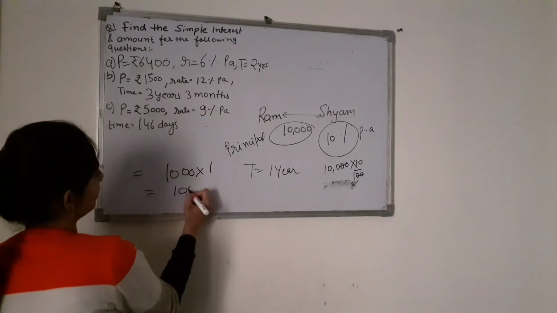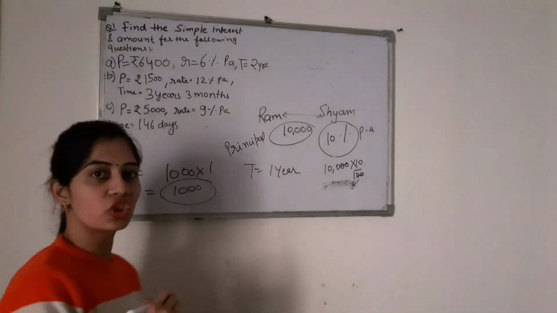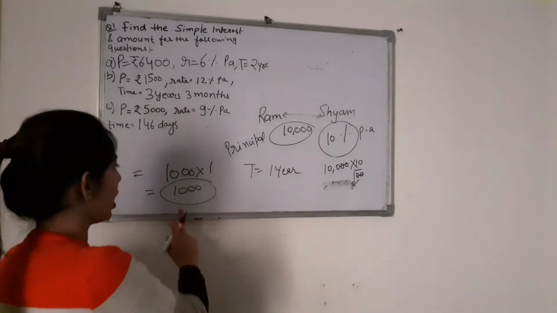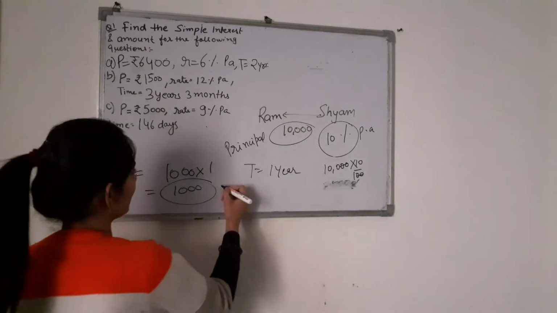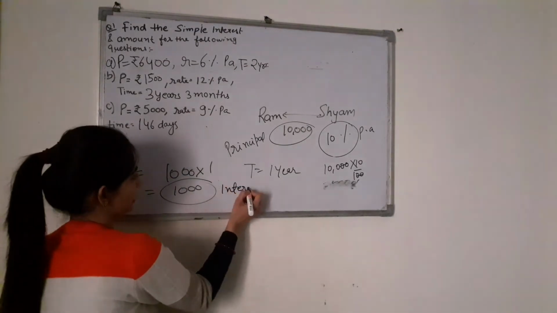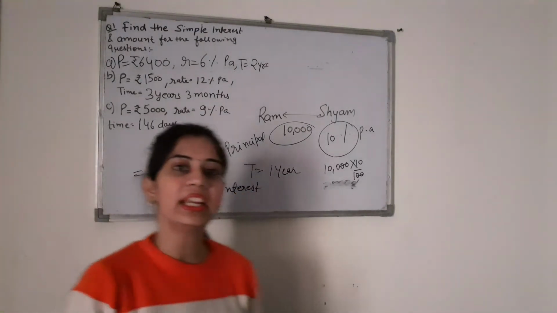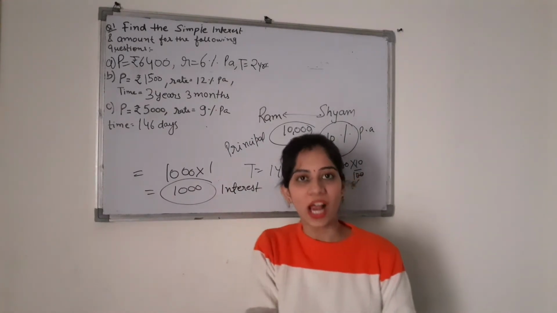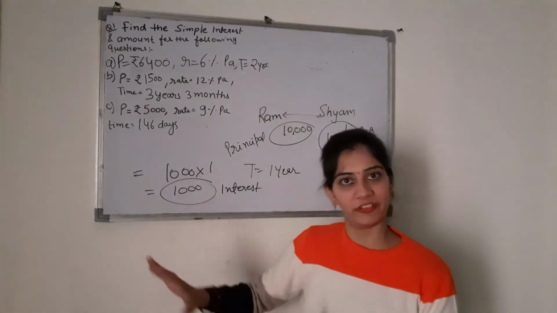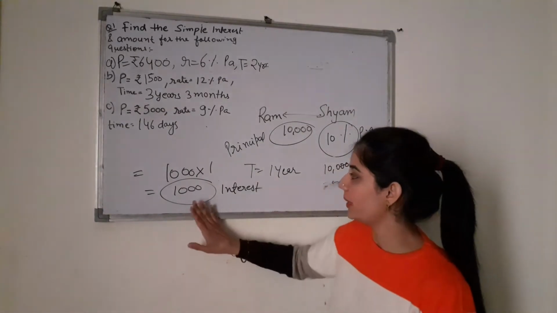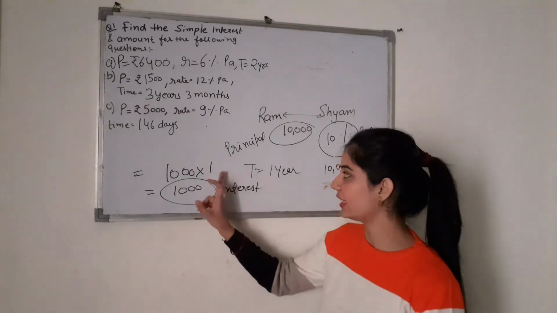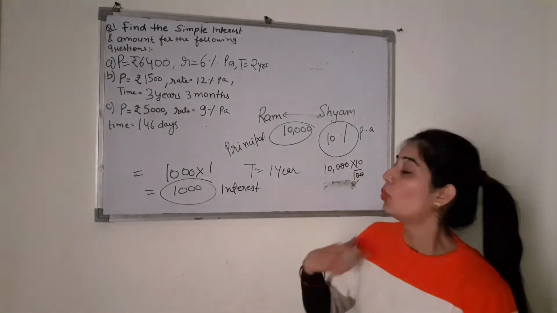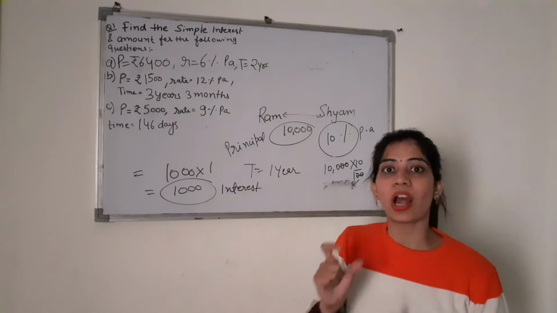So it means what is the extra money that is to be charged by Shyam? 1,000 rupees. So this 1,000 rupees is known as interest. Fine. So what is the interest? Interest is an extra money that is to be charged on the borrowed money. Now simply here it is 1,000 rupees, it was for 1 year, so we have to multiply it by 1. Fine. Now there is another term, which is your amount.